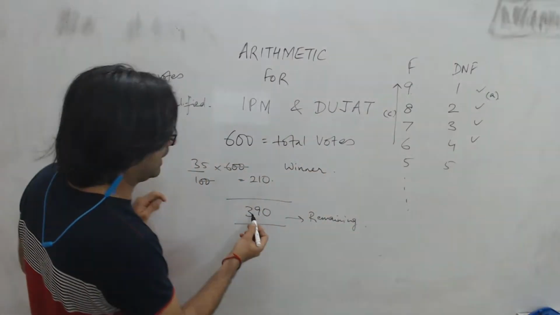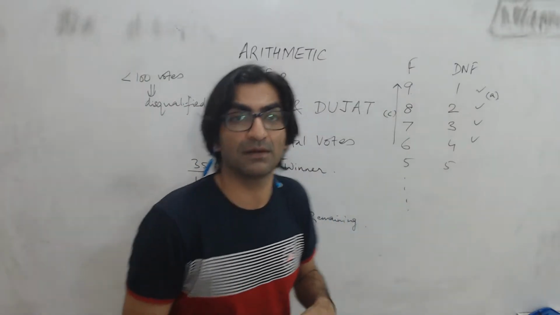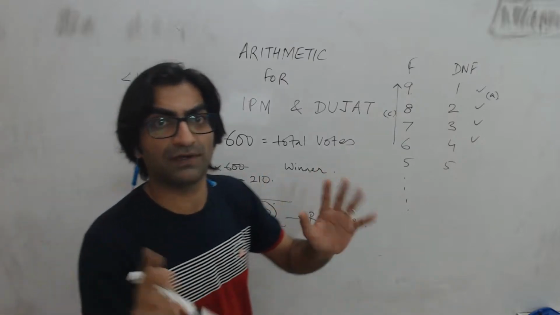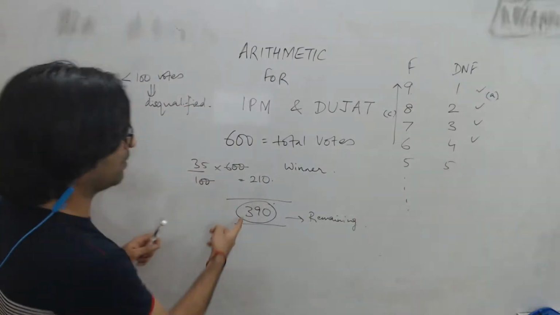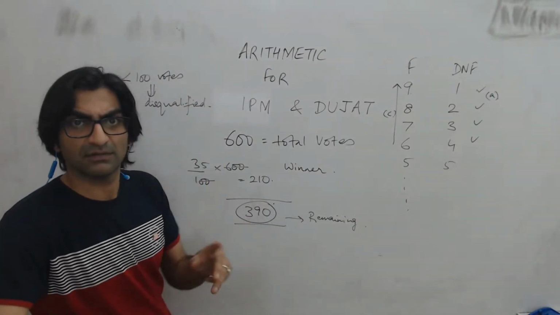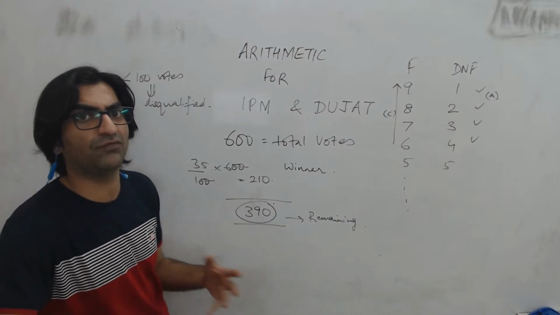Okay, let's quickly verify. If there are 390 votes that are remaining, and I want everybody who gets 100 votes to not forfeit, right? Anybody who gets 100 votes does not forfeit his money, correct? Which means how many people can get 100 votes? At most 3. Because it's 390 votes left, 4 people can't get 400. 4 people would need 400 votes.